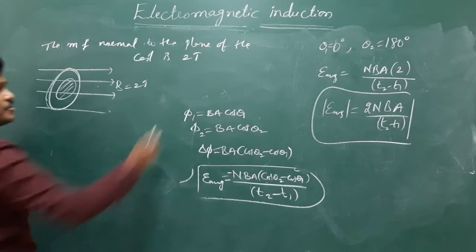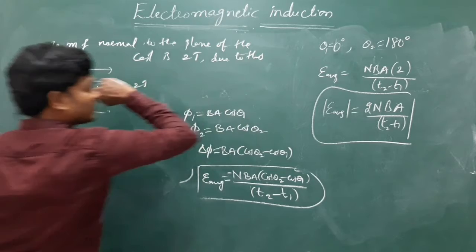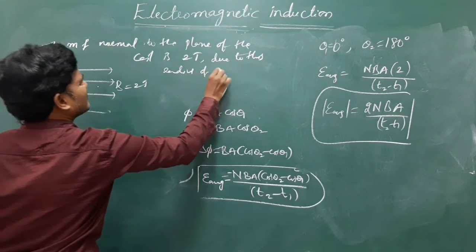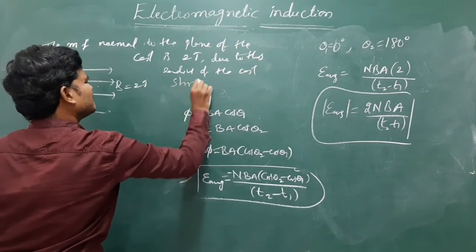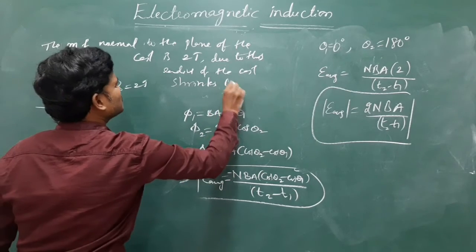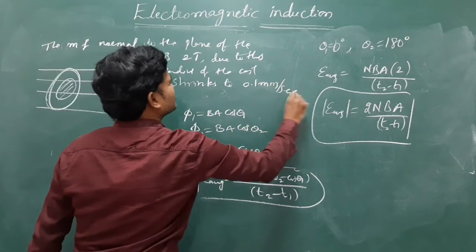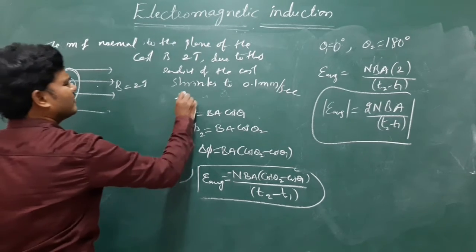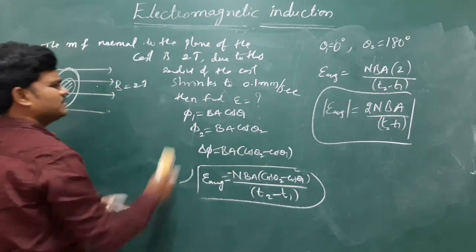Due to this, the radius of the coil shrinks at 0.1 millimeter per second. The radius changes at 0.1 millimeter per second. Then find the EMF. Same question, simple question.